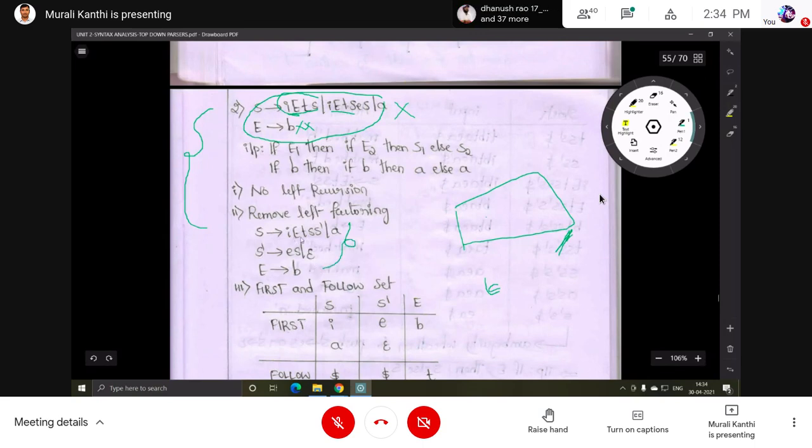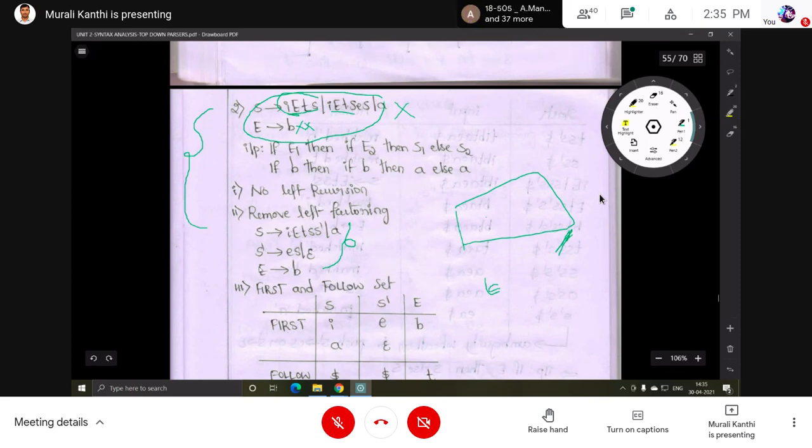After removing left factoring, this is the grammar: S implies iEtSS', taking the common prefix and then S'. Then a is not common, so simply add it as S implies a. For S', after removing the common prefix, epsilon is there, so add epsilon. The other production becomes eS. So these are the productions: S production, S' production, and E production.